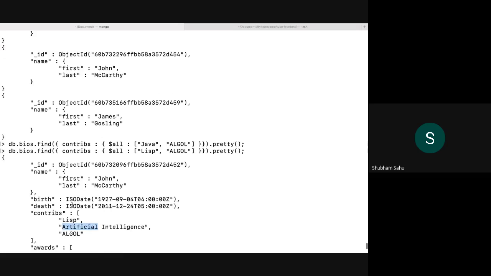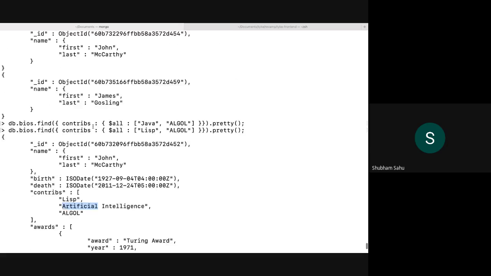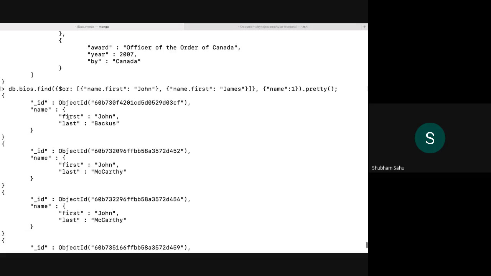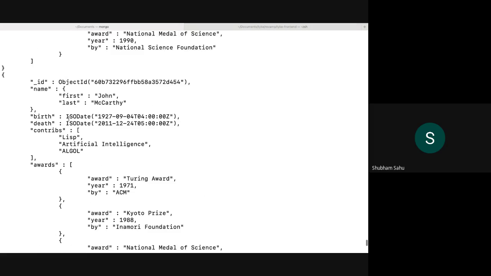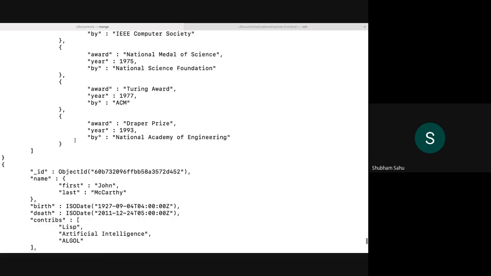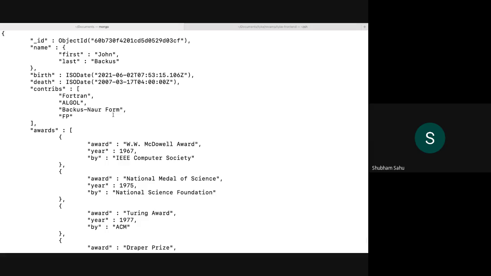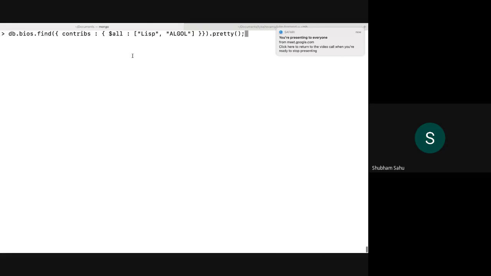Here it can have different values: LISP, artificial intelligence and ALGOL for this John McCarthy, and Fortran, ALGOL, then FP and Backus-Naur form for this John Backus. So for searching these array fields there's a different approach, which we have to put inside the filter of the find command only.